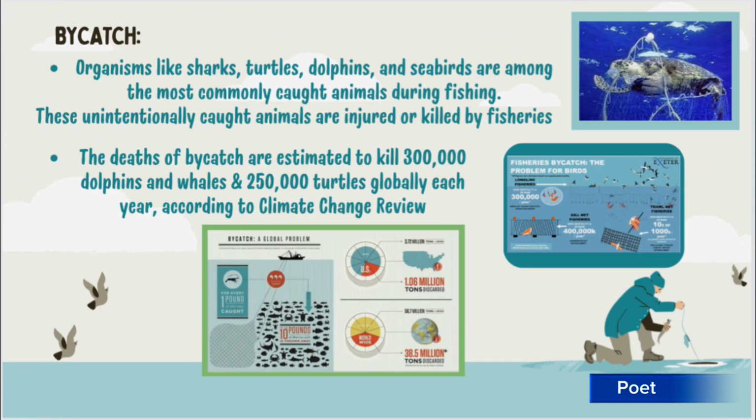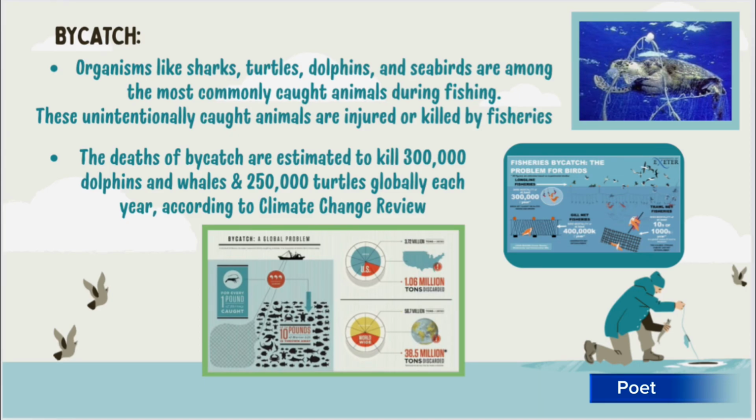Finally, there is the issue of bycatch. This refers to the marine animals that are unintentionally caught during fishing operations. Species such as sharks, turtles, dolphins, and seabirds are especially vulnerable. Many of these animals are injured or killed as a result. Estimates show that bycatch is responsible for the deaths of about 300,000 dolphins and whales globally each year, according to the Climate Change Review. These numbers are staggering and show how much damage current fishing practices can cause.